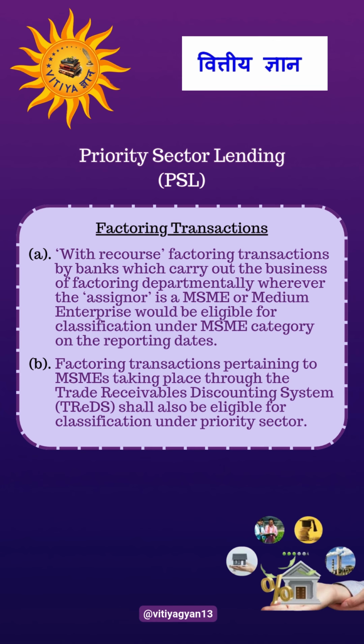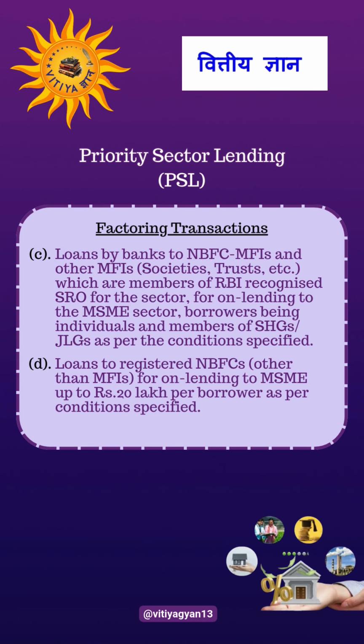Factoring transactions pertaining to MSMEs taking place through trade receivable discounting system shall also be eligible for classification under priority sector. Loans by banks to NBFC, MFI and other MFIs, societies, trust, etc., which are the members of RBI recognized SRO for the sector for on-lending to the MSME sector, borrowers being individuals and members of SHGs, JLGs as per the conditions specified.